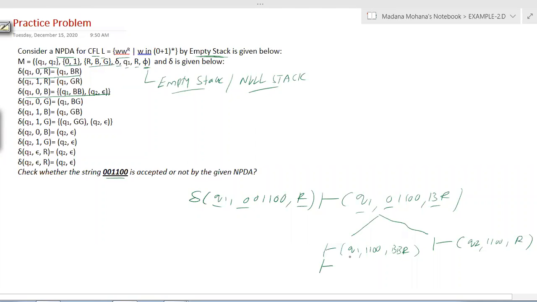Here the current state is given, current input is 1, current top is B. So now Q1 1B. See the transition Q1 1B, we have Q1 GB. Now the state is Q1. The remaining input is 1 0 0. Now B is replaced with GB. The remaining symbols remain the same. So next step.